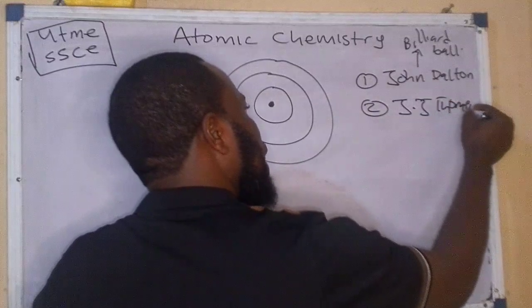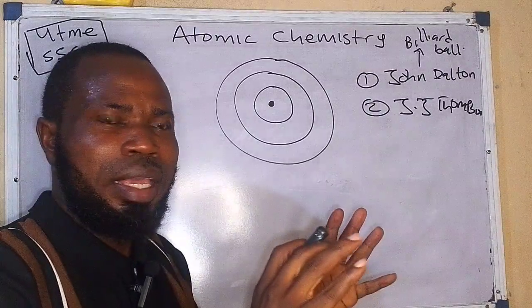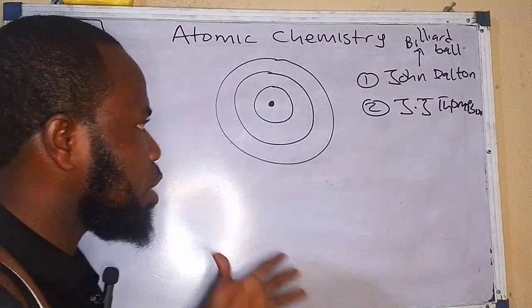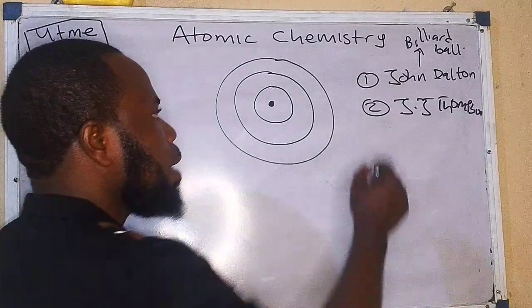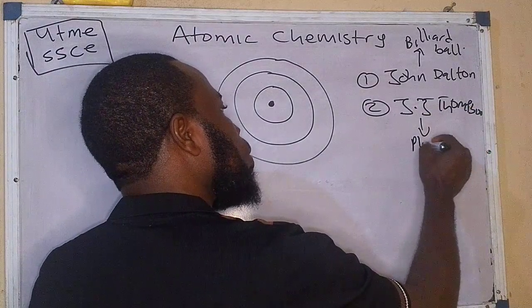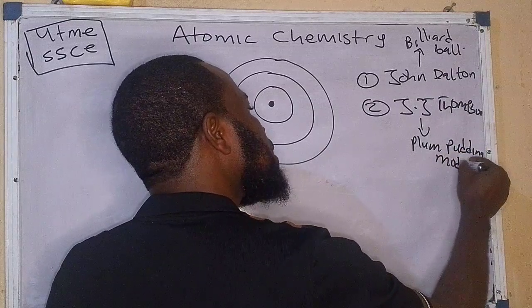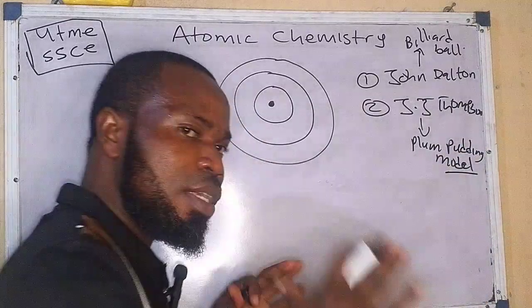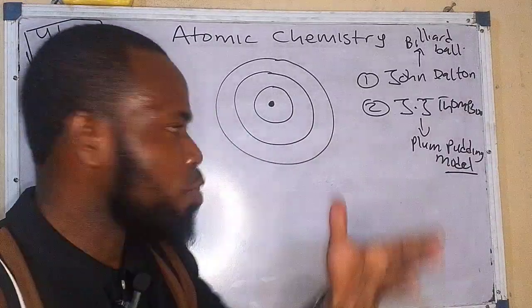Now, the second person that observed and described the atom was Sir J.J. Thomson. J.J. Thomson said an atom is a sphere of positively charged particles in which negatively charged particles are embedded. Now, J.J. Thomson's model is regarded as the plum pudding model. You must put this at the back of your mind. Now, these are things of the foundation in chemistry that you must know so that you don't begin to cram chemistry.